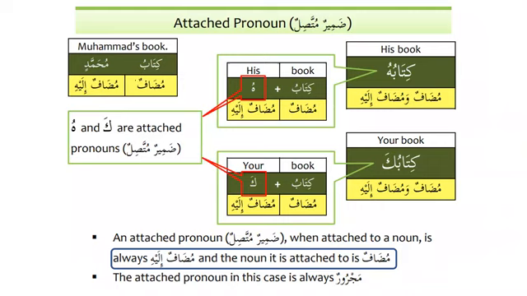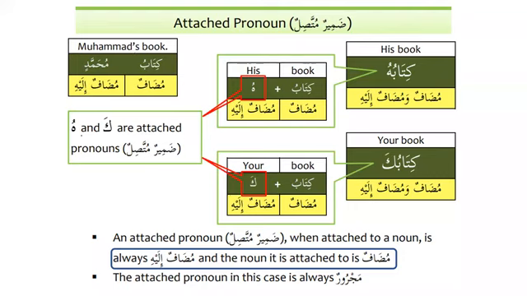Now, a little bit more on this, and you know that whenever we learn something new, we try to focus on that so that there is nothing that is not clear. We want to make, inshallah, everything clear. So, for example, we say Muhammad's book, kitabu Muhammadin, and we say that kitabu is mudaf and Muhammadin is mudaf ilayhi. The thing possessed and the possessor, mudaf and mudaf ilayhi. And the translation will be Muhammad's book or the book of Muhammad.